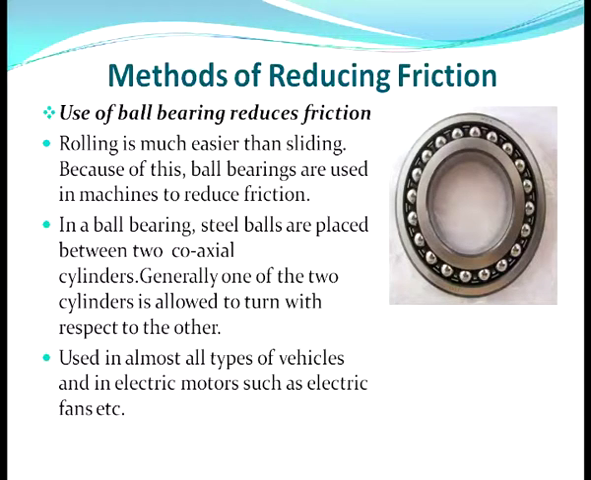Because of this, ball bearings are used in machines to reduce friction. In a ball bearing, steel balls are placed between two coaxial cylinders, as you can see in the figure. Generally, one of the two cylinders is allowed to turn with respect to the other. Ball bearings are used in almost all types of vehicles and in electric motors such as electric fans, etc.